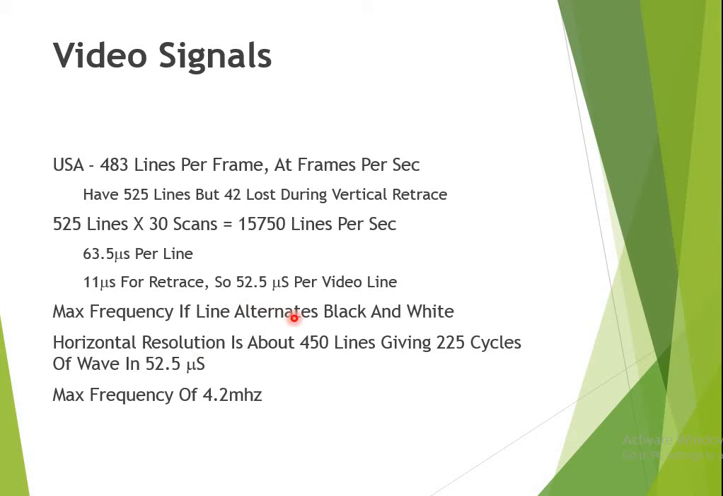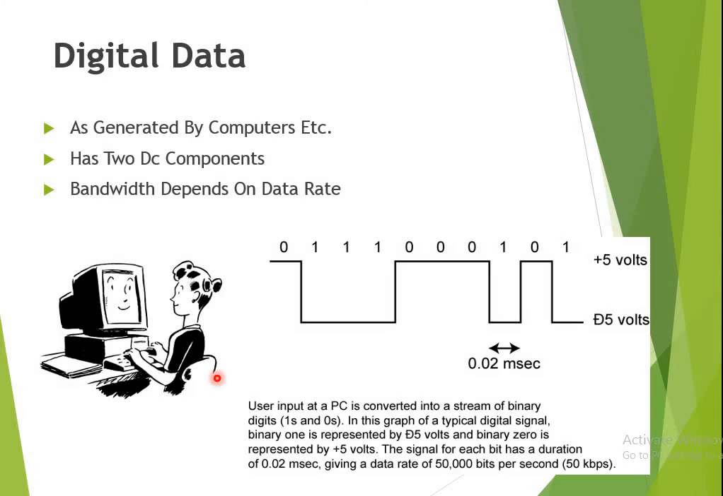Maximum frequency occurs if the line alternates black and white. Horizontal resolution is about 450 lines, giving 225 cycles on a wave in 52.5 microseconds. So this is all about a video signal or the video data.